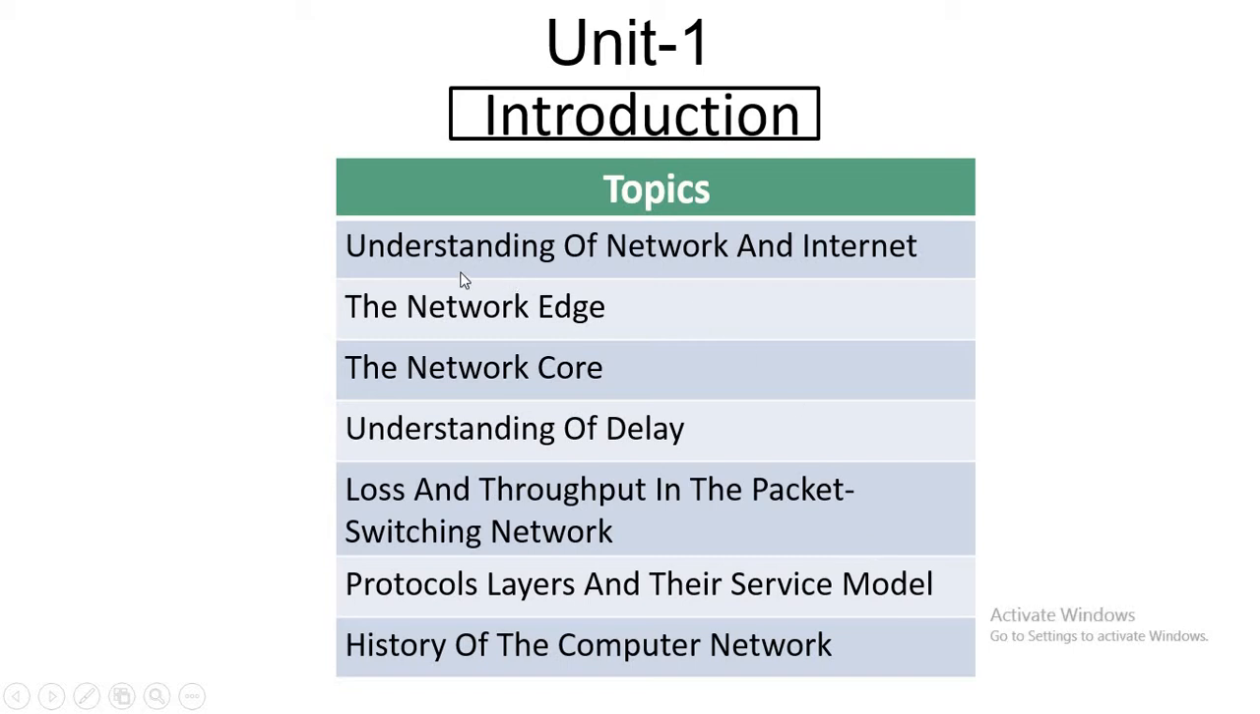So guys, in terms of understanding of network and internet, we have discussed what is internet, what is network, what is computer, and then we define the term computer network. Then after we went through the network edge and network core. Network edge is the boundary of a network. There is no further network after completion of network edge, and network core is known as the central part of